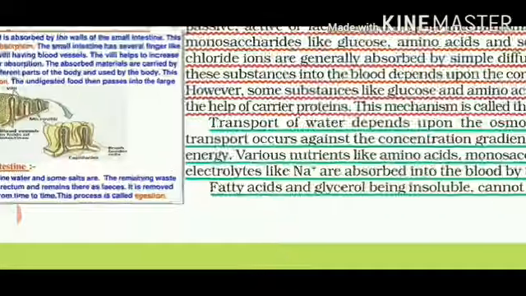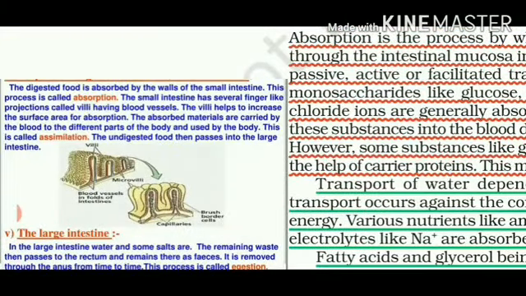If we see this slide, you can see our small intestine has many finger-like projections which we call villi, and these villi are covered by many blood vessels around them. Villi help to increase the surface area for absorption, and the absorbed materials can be easily carried by the blood to different parts of the body, and that can give rise to energy so that we can perform any kind of activity in our daily routine. So this is called assimilation.